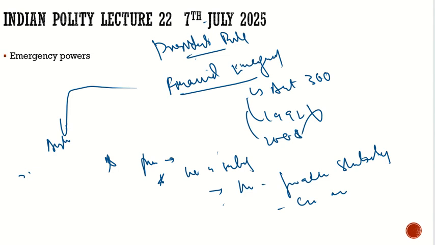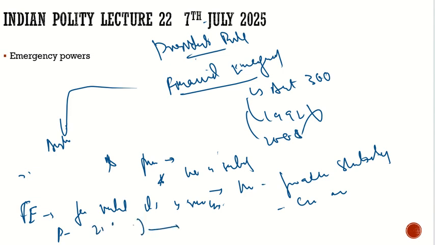And about the financial emergency, how long can it stand? It can stand forever until it is revoked by the President. And how is it passed? First, the President will proclaim, and within 2 months, Lok Sabha and the Rajya Sabha will approve it. After the approval, it can remain there until the President revokes it.